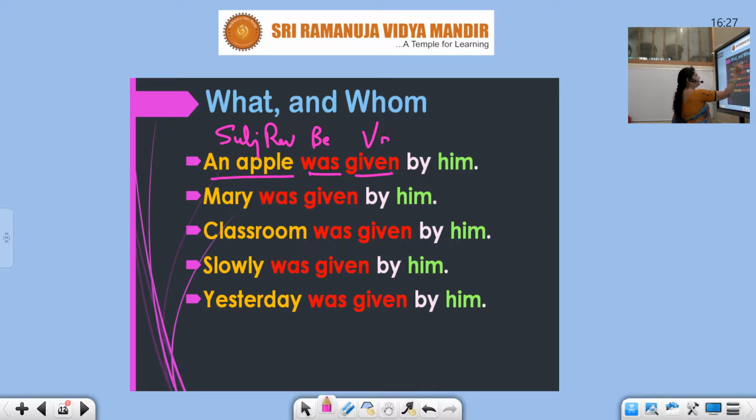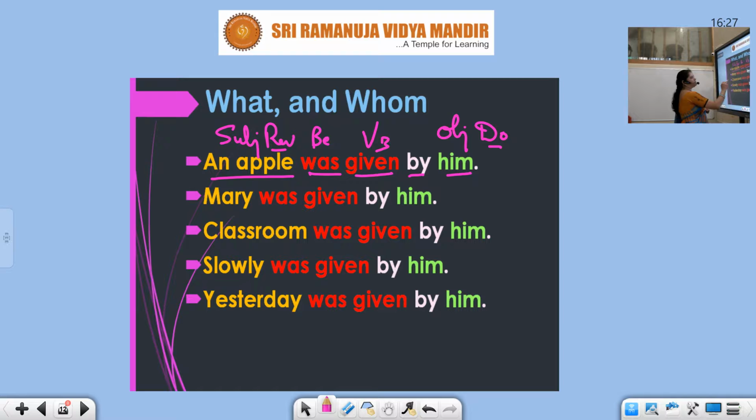Given is the V3. By him is the objective case in a doing form. So the formula you have applied and the sentence is meaningful.